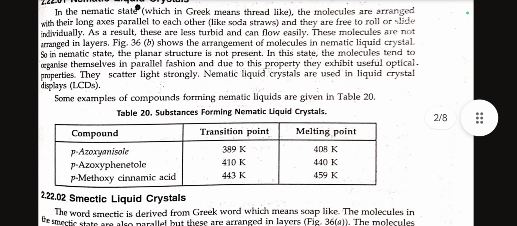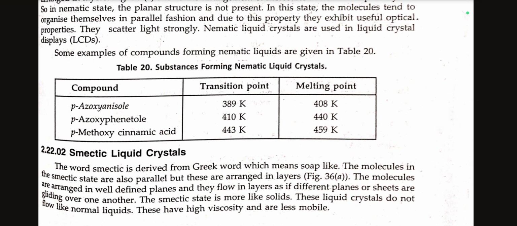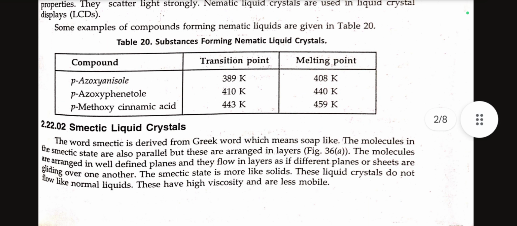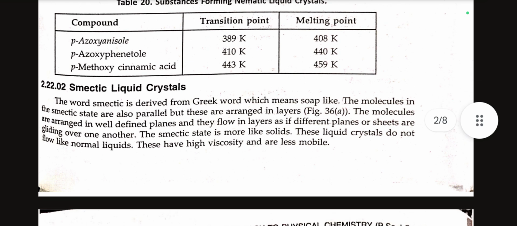Some examples of compounds forming nematic liquids are p-azoxyanisole, p-azoxyphenetole, p-methoxycinnamic acid. Smectic liquid crystals. The word smectic is derived from a Greek word which means soap-like.